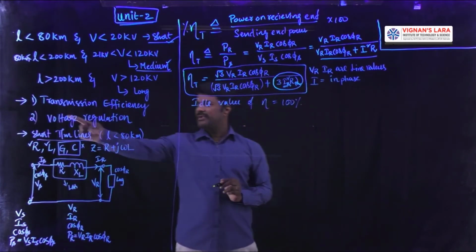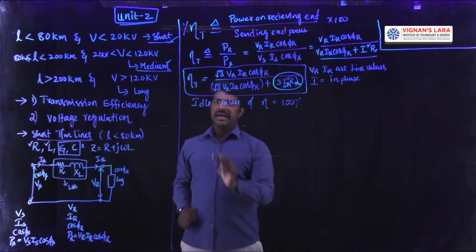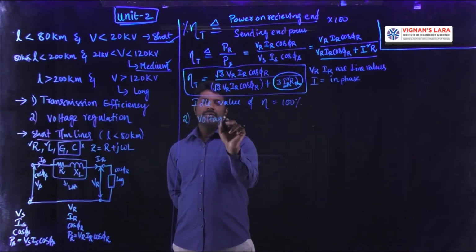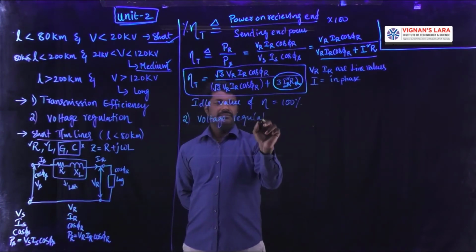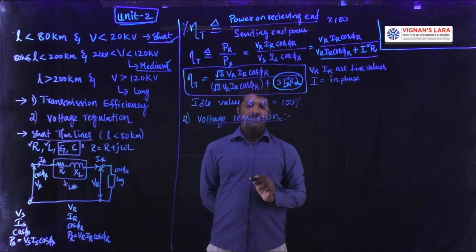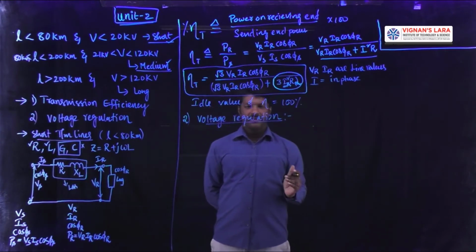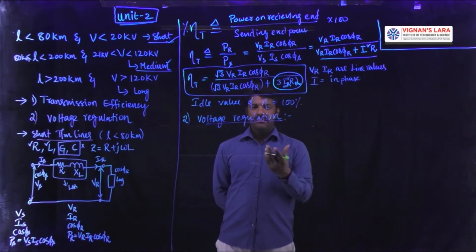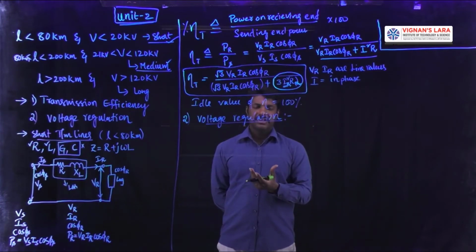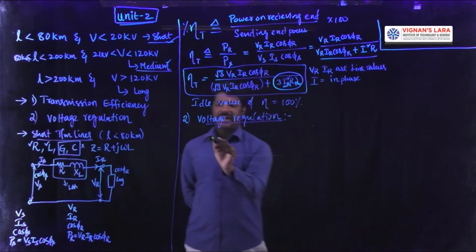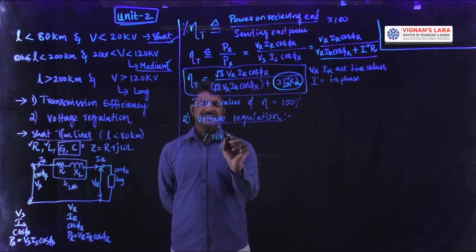This is about the first parameter called transmission efficiency, and the second parameter is voltage regulation. It is defined as the amount of the voltage dropped whenever the transmission line is loaded from no load to full load condition. So that amount of voltage deviated with respect to its full load voltage is called voltage regulation. As simple as that, I will represent this voltage regulation as percentage regulation.